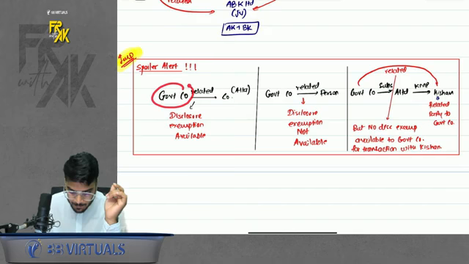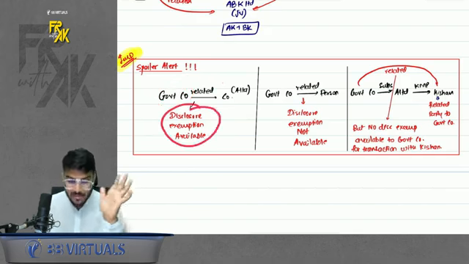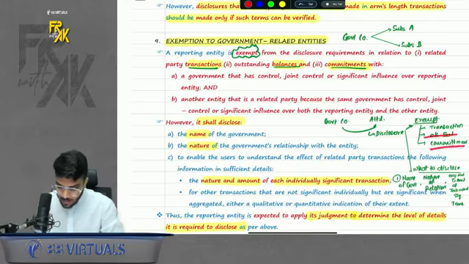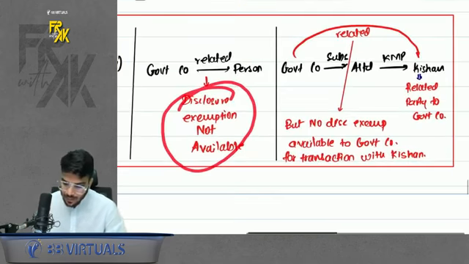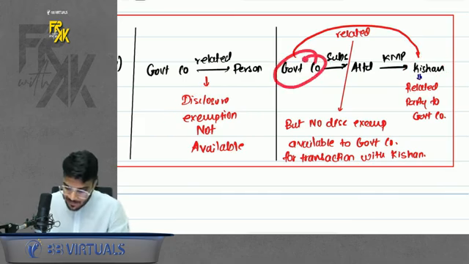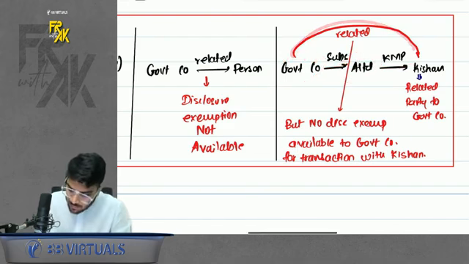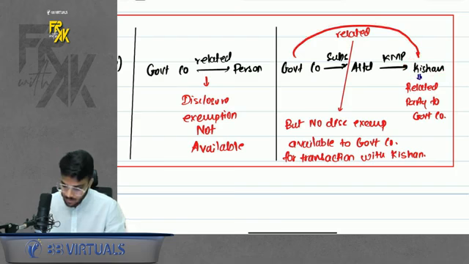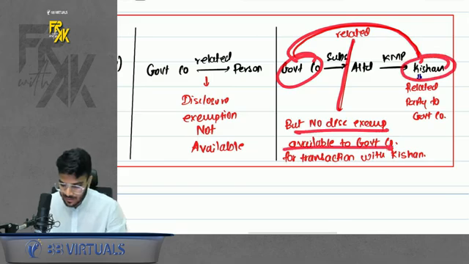If a government company is related to a company, disclosure exemption is available. Okay, three things you may opt not to disclose: transaction, balance, and commitment. But if a government company is related to a person, disclosure exemption not available. Similarly, if a government company is related to a person indirectly, let's say government company has a subsidiary and this subsidiary has one KMP. So this government company is related to a KMP indirectly. Okay. Again, government company with this person does not have the disclosure exemption available.